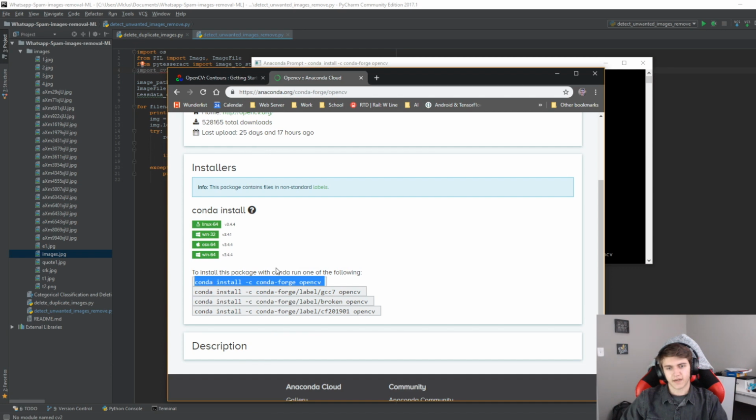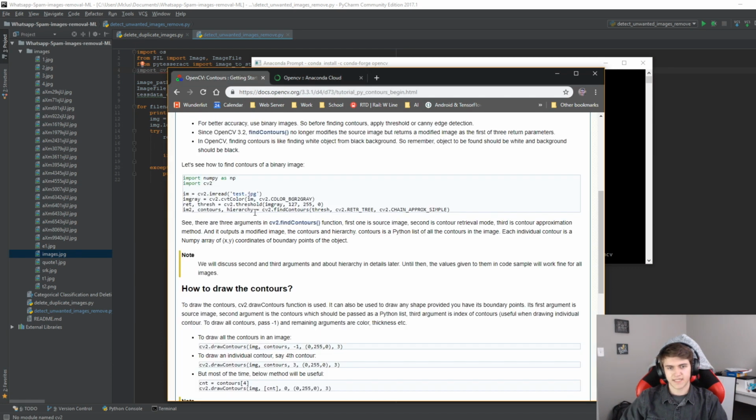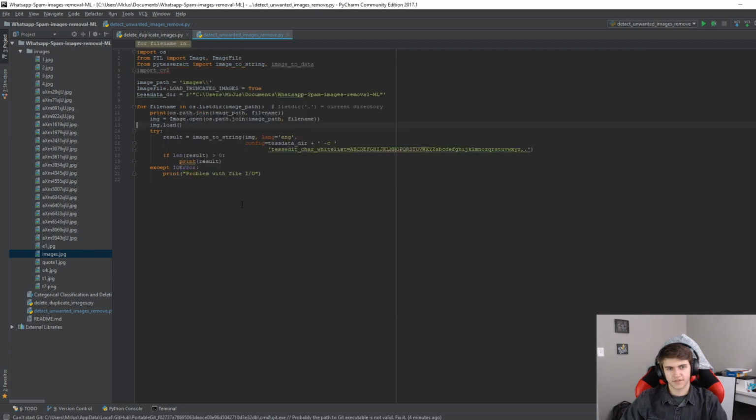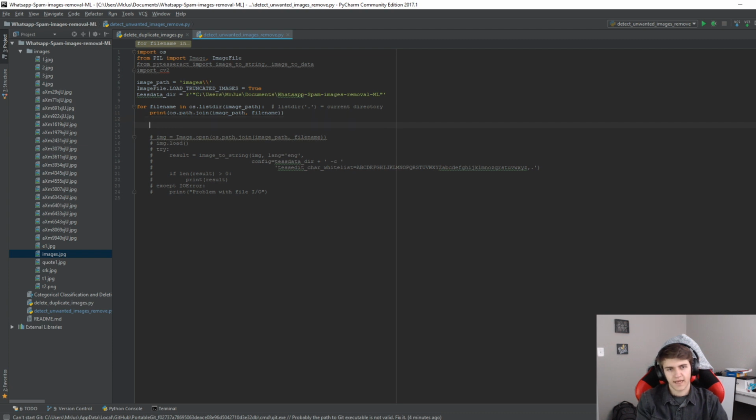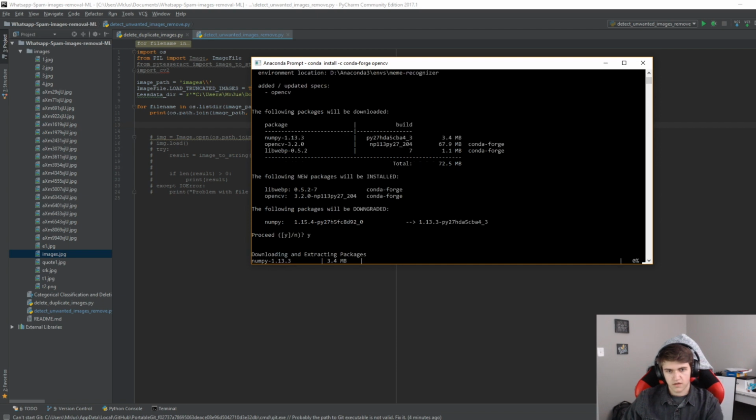While that's working, I'm going to look at the documentation. So OpenCV reads in an image. So we read an image. We have all this logic right here. What I'm going to do for the time being is just cancel that out and install that.